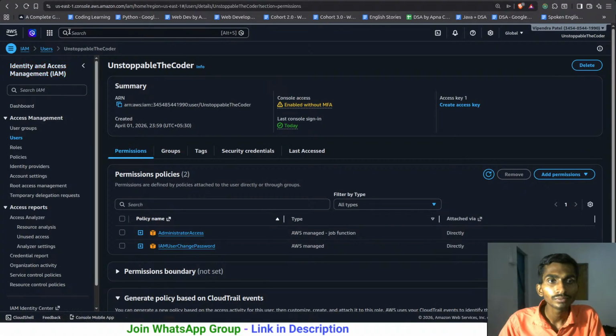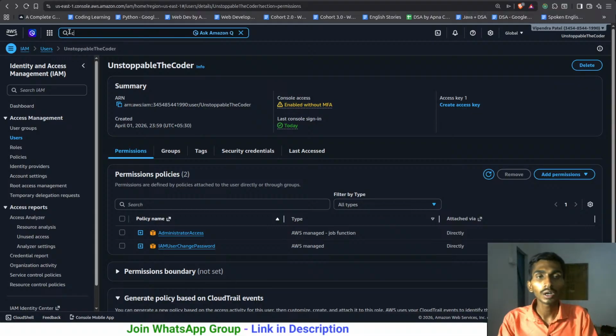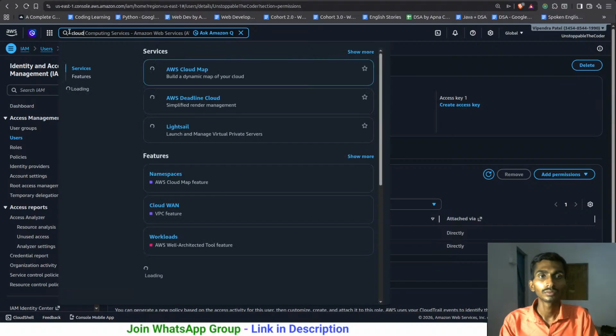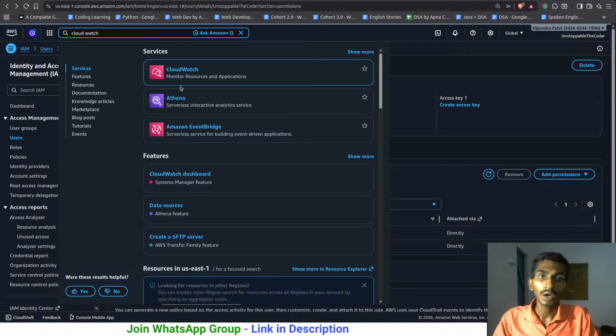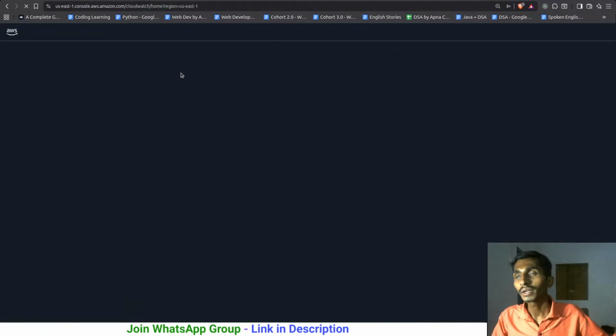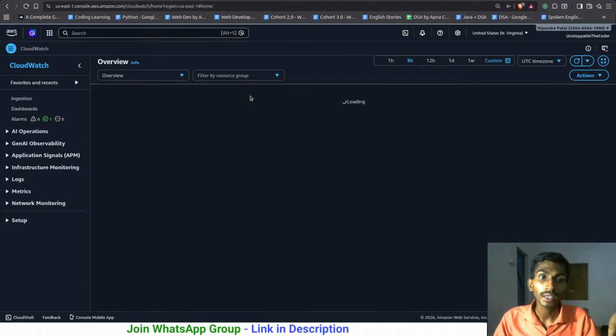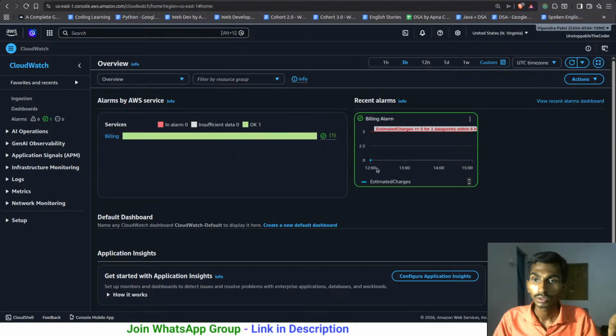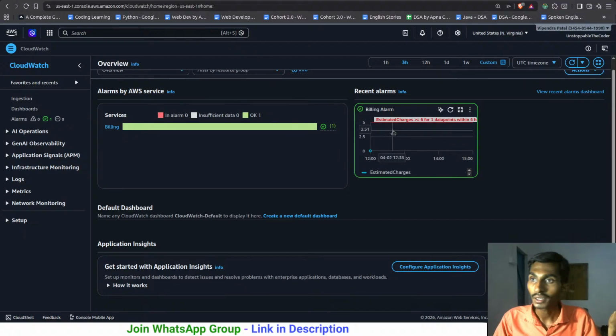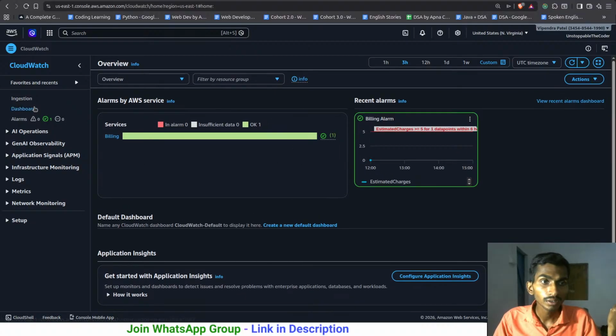First of all, if you are new, there is something called CloudWatch. This CloudWatch is mainly used for monitoring your usage, exactly how much you have used and all. But I don't think I will be getting that option over here, mainly because this is an IAM account, not the root account. You can even create that here. If I click on alarms, I'm not gonna get an option for create alarm because I'm not the root user.